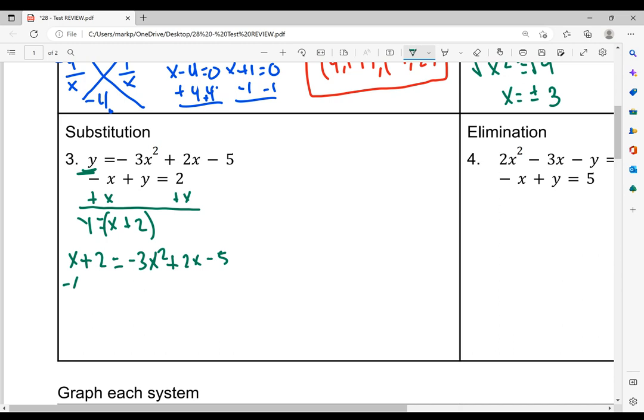All right, I'm going to start by subtracting the x to the other side and subtracting the 2 to the other side. So here, negative x minus x is 0, 2 minus 2 is 0. We have negative 3x squared, 2x minus 1x is positive x, and negative 5 minus 2 is negative 7.